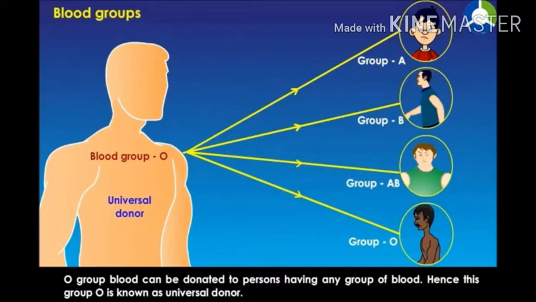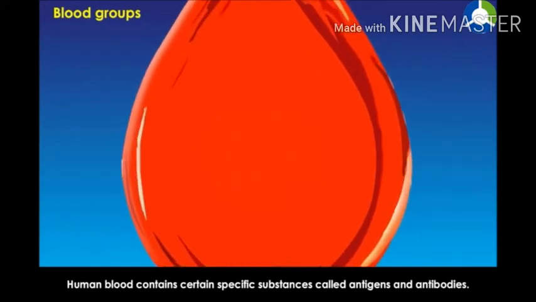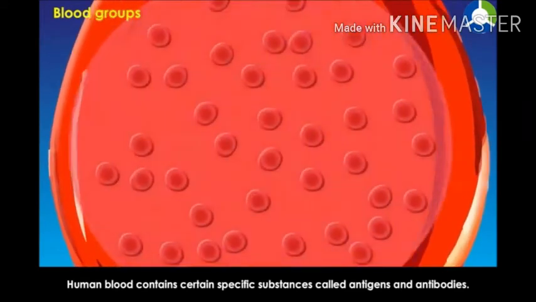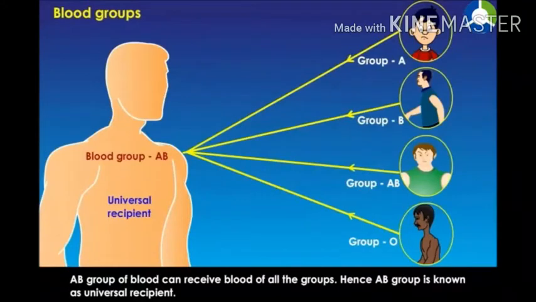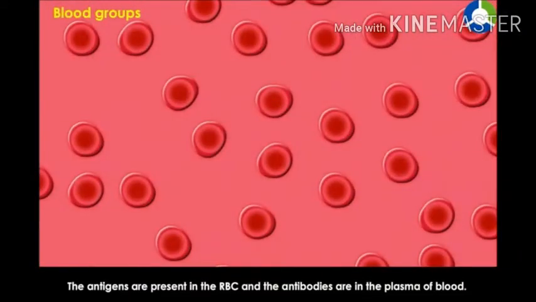Human blood contains certain specific substances called antigens and antibodies. Antigens are molecules capable of stimulating an immune response. Antibodies are Y-shaped proteins produced by blood cells of the immune system in response to antigens. The antigens are present in the RBC and the antibodies are present in the plasma of blood.